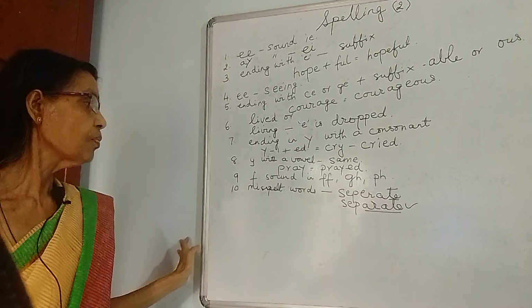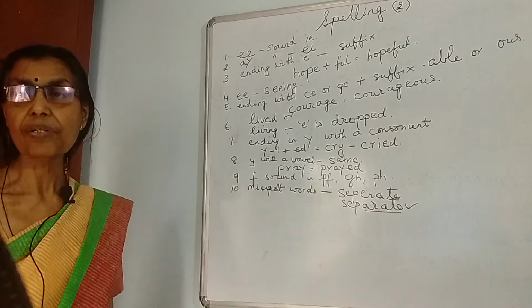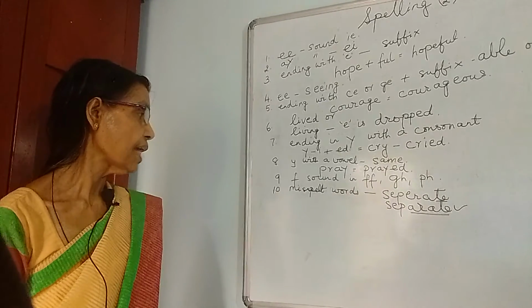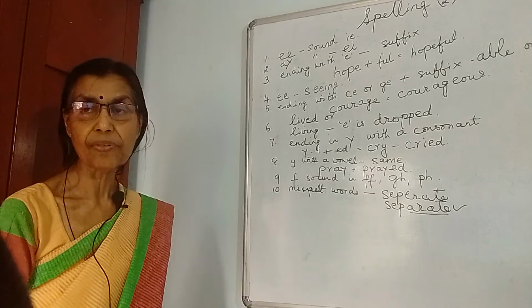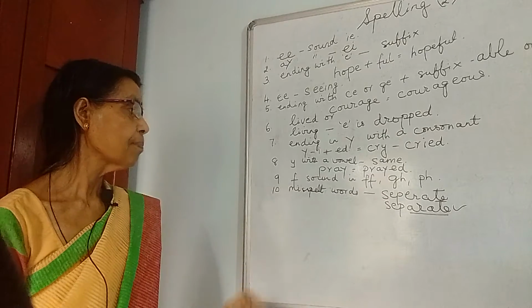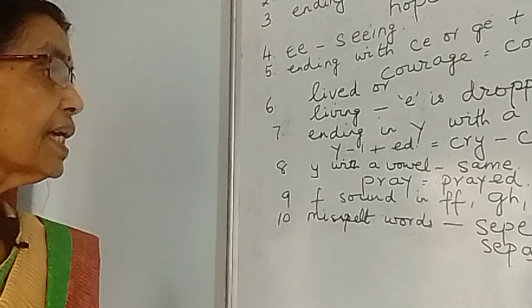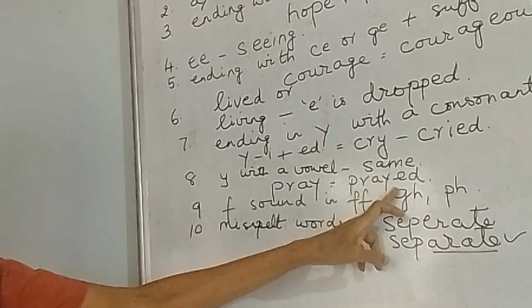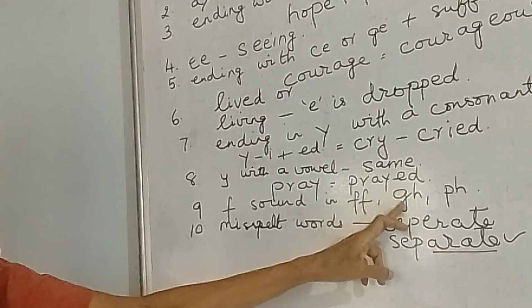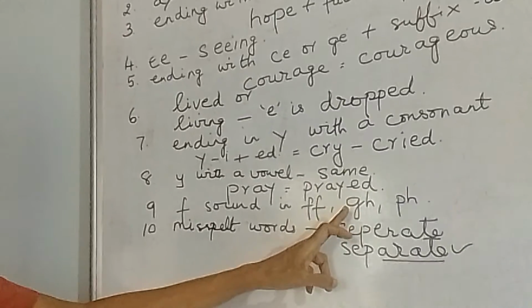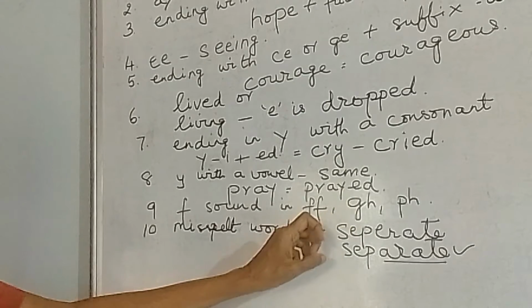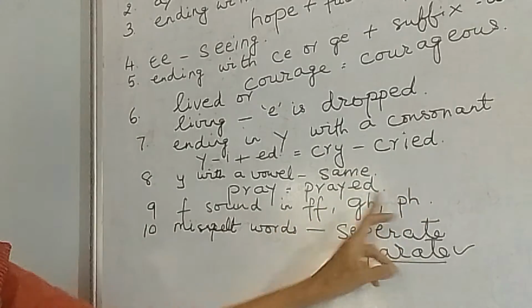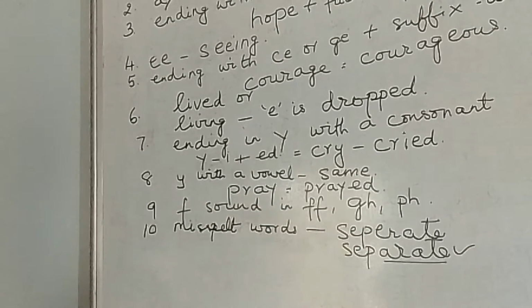Now, there are certain words which have the sound F, but spelling-wise they change. For example, if we complete the word with FF, then the F sound is there. Example, fluffy. Then we have GH words. Certain words, not all, because in some places GH is silent. For example, cough, no, I mean a word like caught, where GH is silent. But I'm talking about the F sound. So laugh, LAUGH, where GH stands for the F sound. Then we have PH. This also sounds as F. For example, photo.